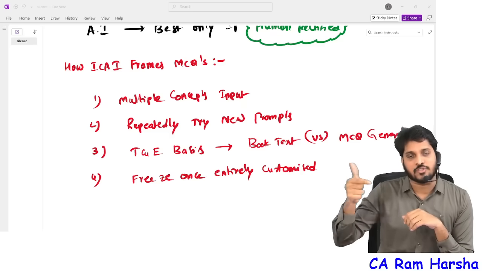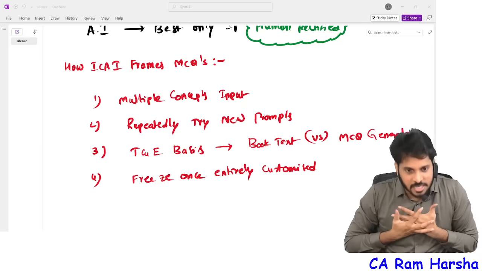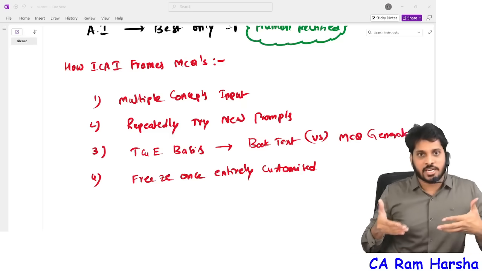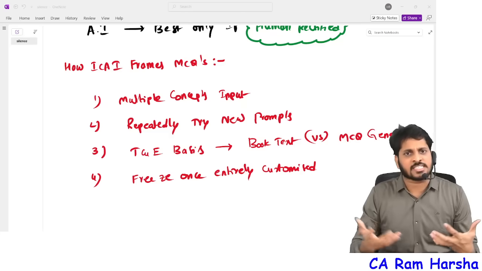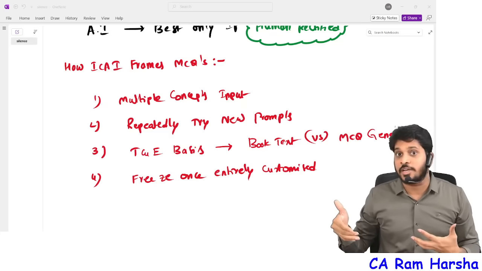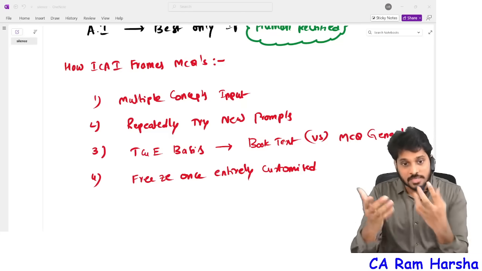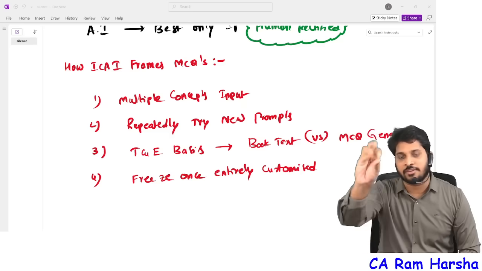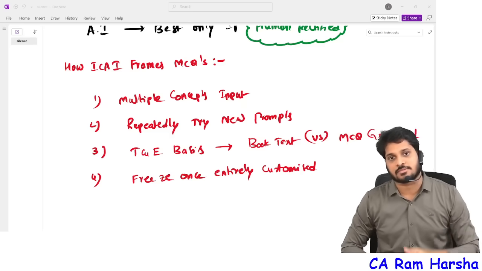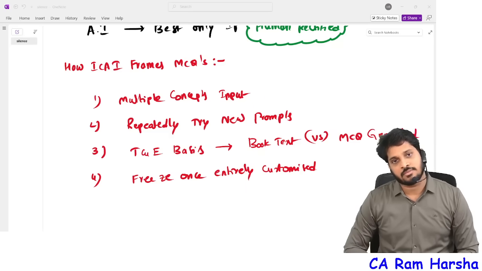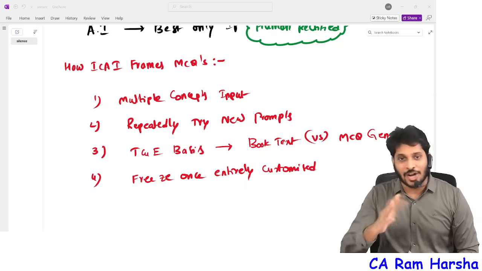That kind of MCQ framing, I'm telling you, because I personally know. I generated certain MCQs just for my own understanding of how ICAI is able to set that kind of qualitative MCQs. I tried different prompts and then it came. It took 1.5 hours for me to generate 5 MCQs with one case scenario of 20 lines. It's not that easy. Plain basic MCQs you will get. That's not how ICAI will give.